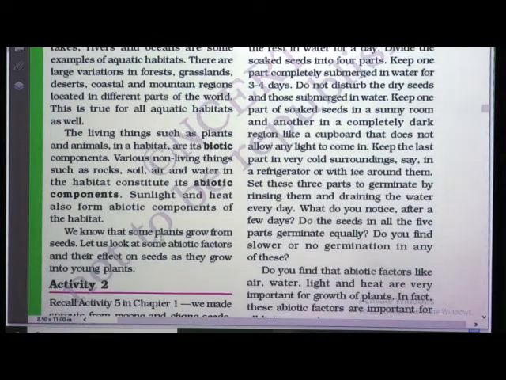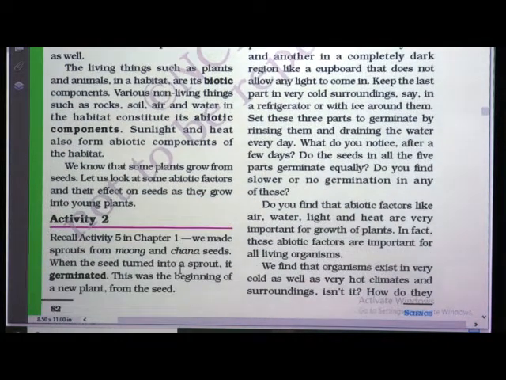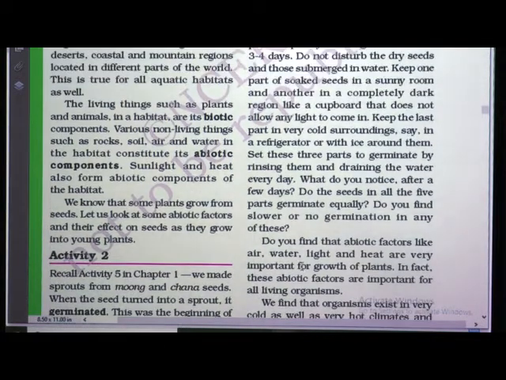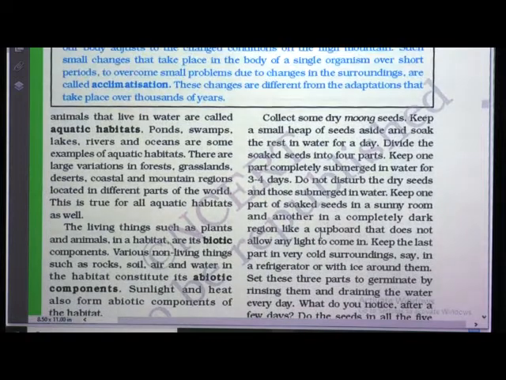We know that some plants grow from seeds. Let us look at some abiotic factors and their effects on seeds as they grow into young plants. So, we have seen an activity in the previous class. We made sprouts from moong and chana seeds. When the seeds turned into a sprout, it germinated. This was the beginning of a new plant from the seed.